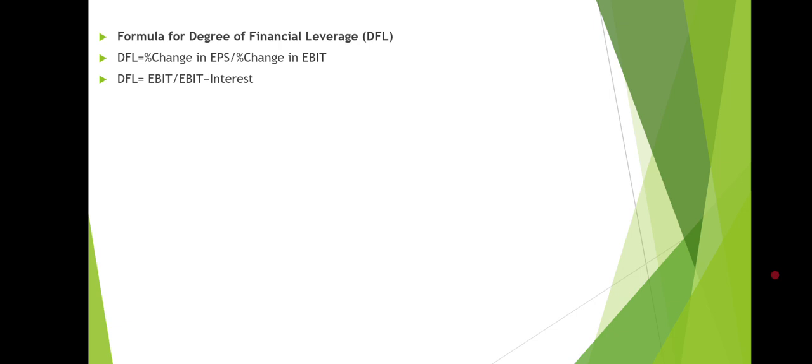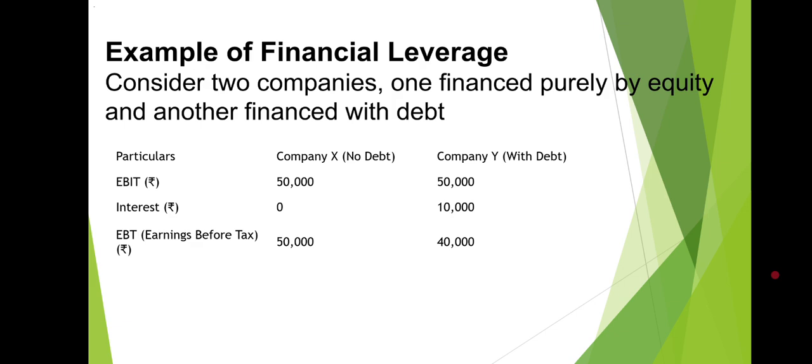So this is the formula for calculating the degree of financial leverage: the percentage change in EPS divided by the percentage change in EBIT, where DFL is equal to EBIT divided by EBIT minus interest. So in this way you can calculate the degree of financial leverage. So let's understand this financial leverage with the help of an example.